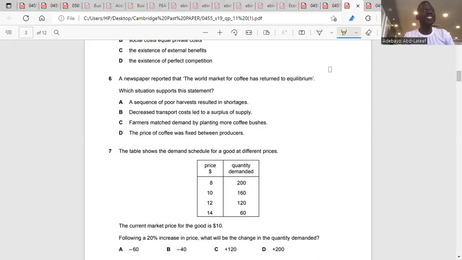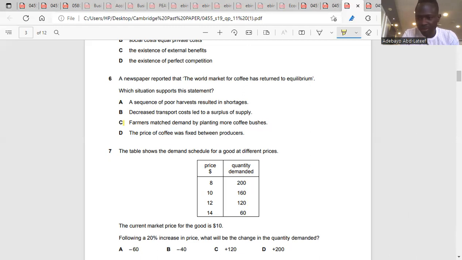Great. That's C. Because here they said the farmers matched demand by planting more coffee bushes. The farmers are not demand. The farmers are supply. So supply matched demand. That is equilibrium. I think it's clear, right? So question 6 is C. We move on.